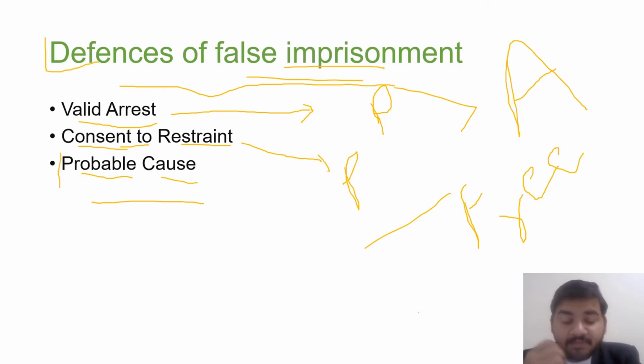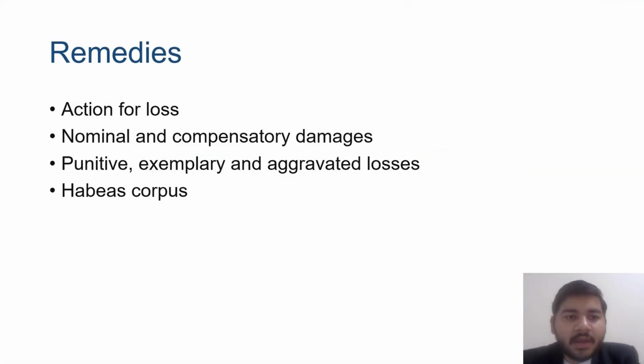So C can be held not liable for the suit of false imprisonment because he has probable cause, and he can be defended on that ground. Now next is remedies. So what are the remedies available?